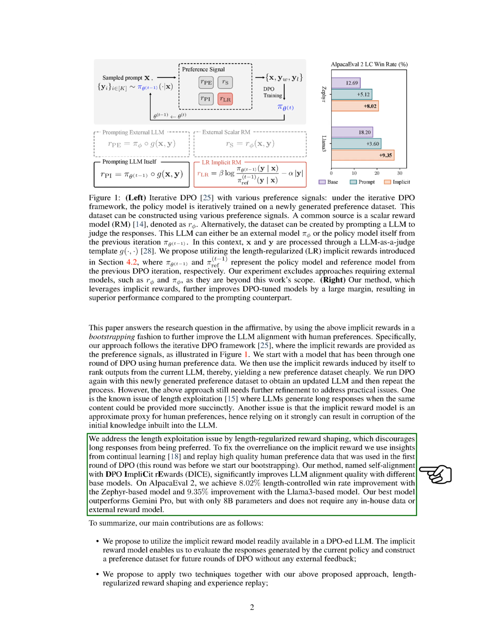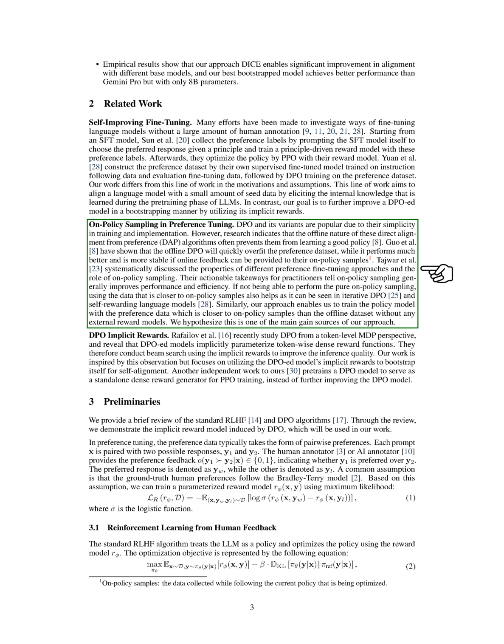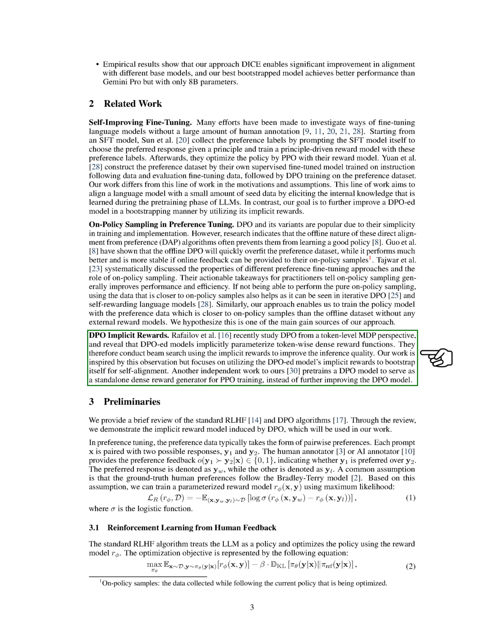In contrast to previous work on self-improving fine-tuning and on-policy sampling in preference tuning, our focus is on enhancing a DPO-trained model through bootstrapping with its implicit rewards. We aim to improve the policy model using preference data closer to on-policy samples, leading to enhanced performance and efficiency. Our approach builds on the observation that DPO-ed models implicitly define dense reward functions at the token level, which we leverage for self-alignment and model improvement.